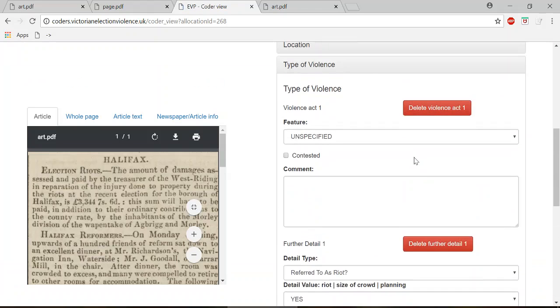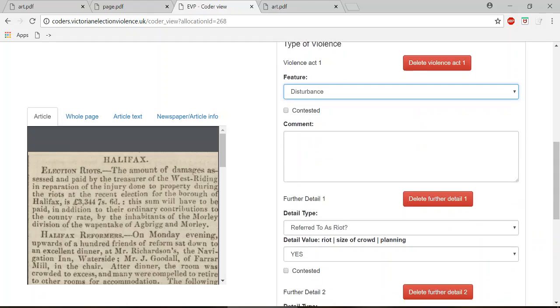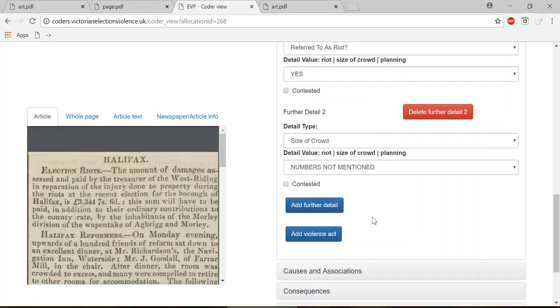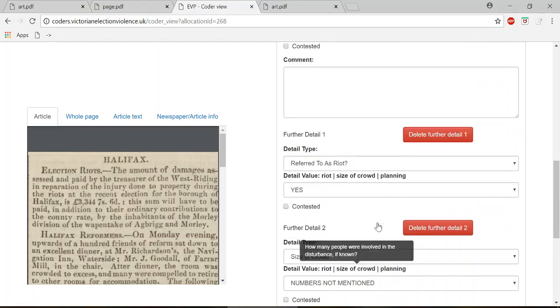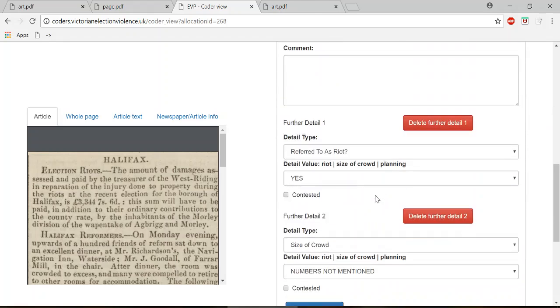So what we've got here initially is disturbance. Now you notice there that it reverted to unspecified there. It's always good to check once you've finished each thing whether or not it reverts, because that does sometimes happen. So we've got disturbance, referred to as riot, yes, and size of crowd. We're not saying anything about whether it's spontaneous or organised. What else happened? Well, if we go back up to our summary, riots and damage to property occurred.